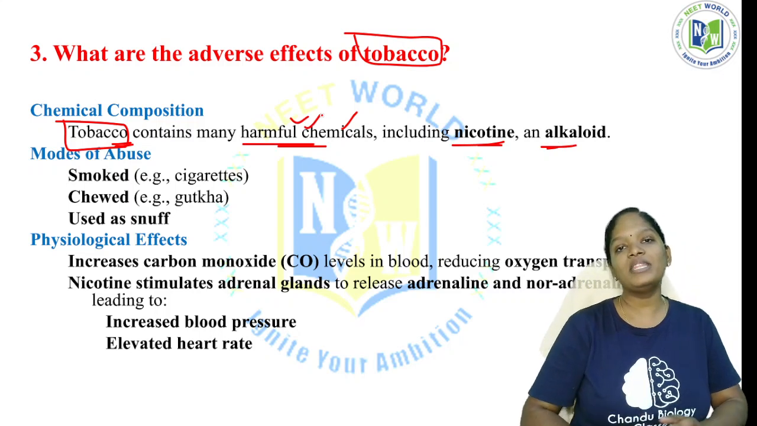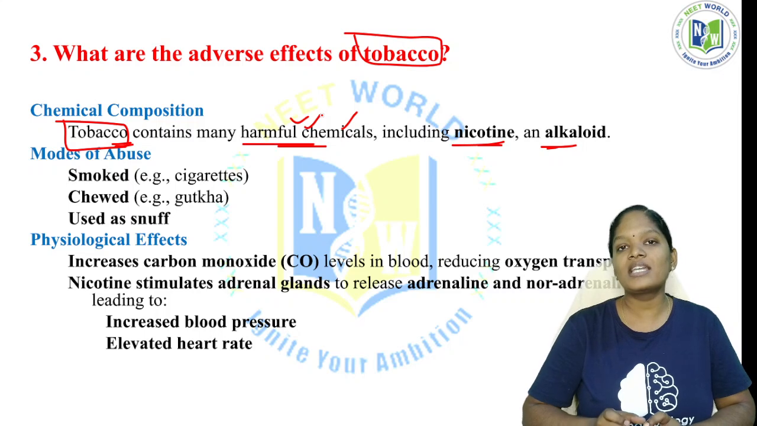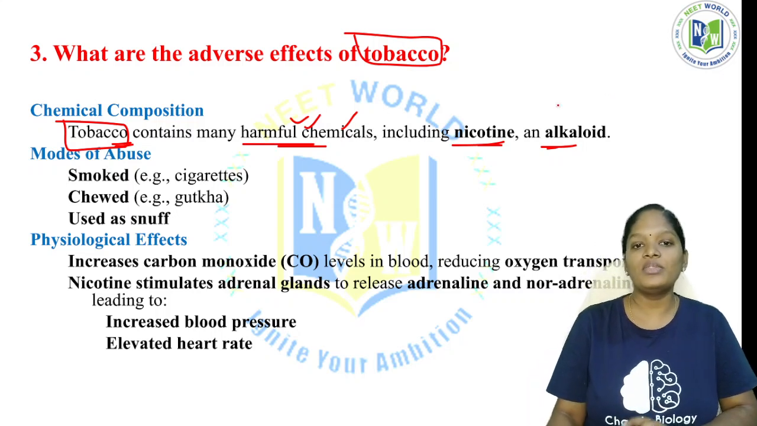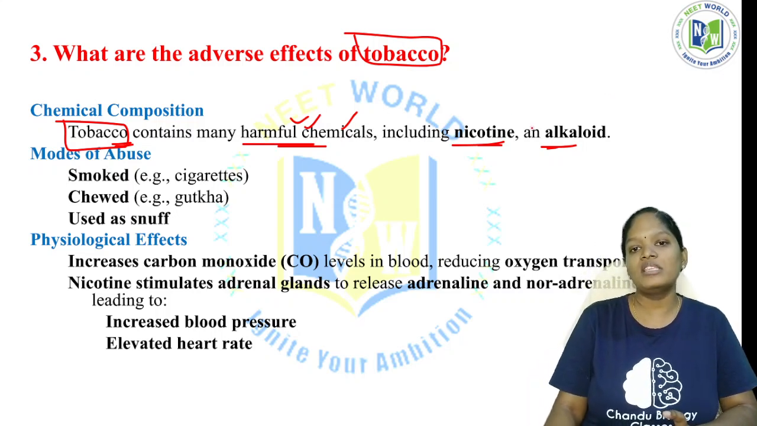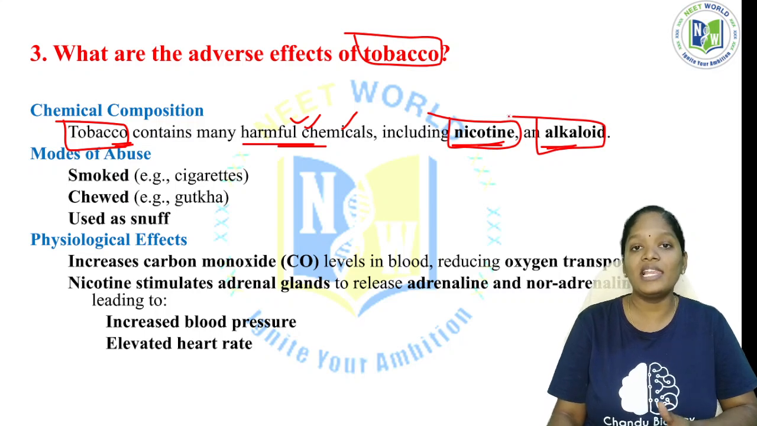The fact has been established that it is composed of harmful chemicals. So if we take in tobacco, definitely those harmful chemicals are going to affect our physiological systems. Now those harmful chemicals include nicotine. Once again, it is a chemical, an alkaloid. It is an alkaloid drug.